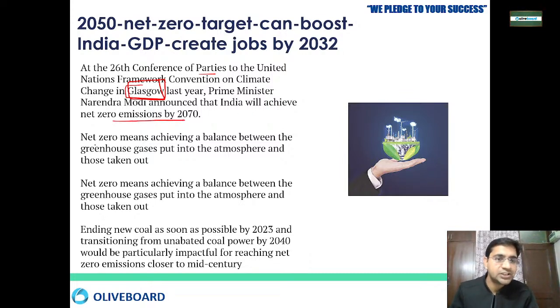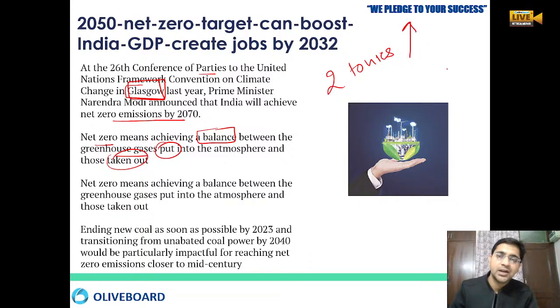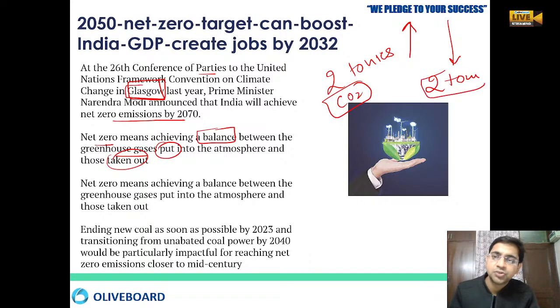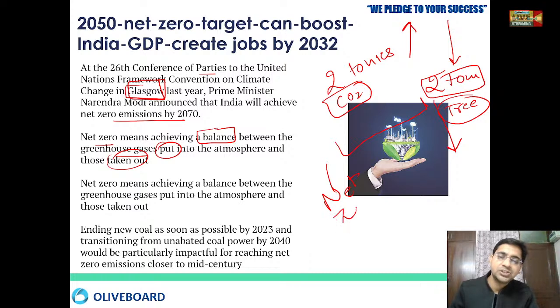So, what is the meaning of net zero? That means we wanted to find a balance between the greenhouse gases put into and taken out. Okay, if we are saying that 2 tons of greenhouse gases we have put into the atmosphere, how will we take out the 2 tons? Okay, so we have burned coal and that has raised 2 tons of CO2. So we have to plant that much of trees so that they can absorb that 2 tons. Okay, so that means 2 tons out and 2 tons in, that means it is a net zero. Net zero, so this we have to achieve by 2070.